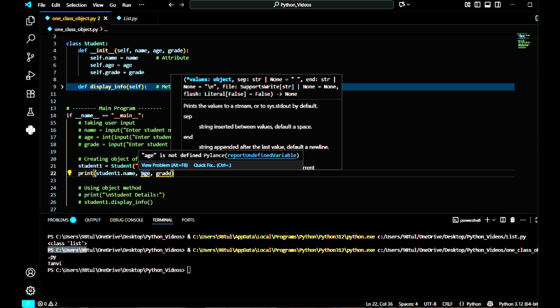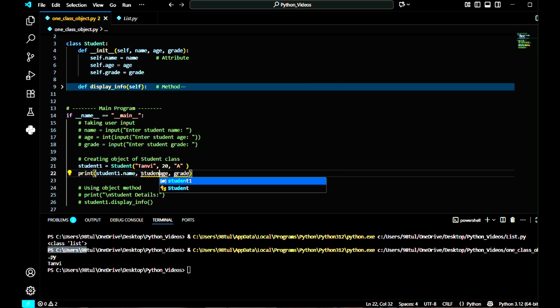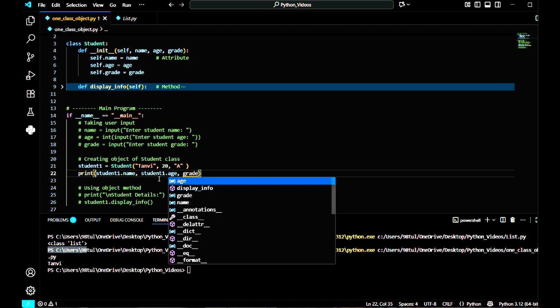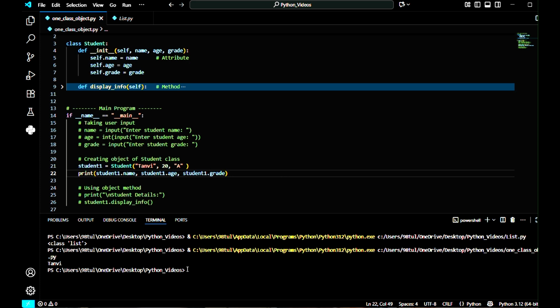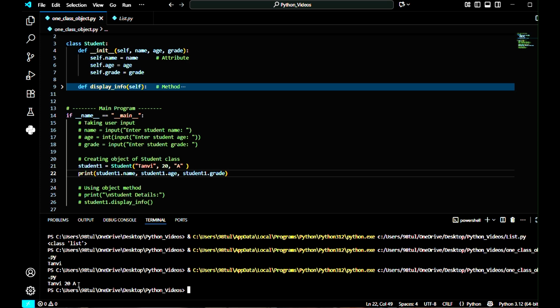Actually, you have to give student1 together. So student1 dot, let me copy this. Now you can pass this together and you will get Tanvi 20 A. That means Tanvi is my name, 20 is my age, and A is my grade. Or you can write in this way also. If I choose here, let me do this.